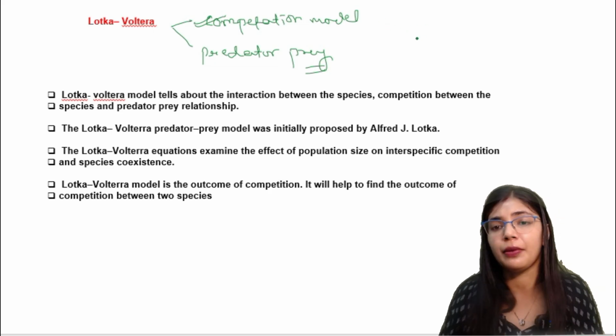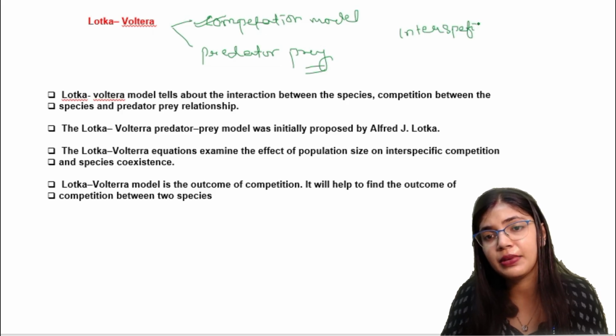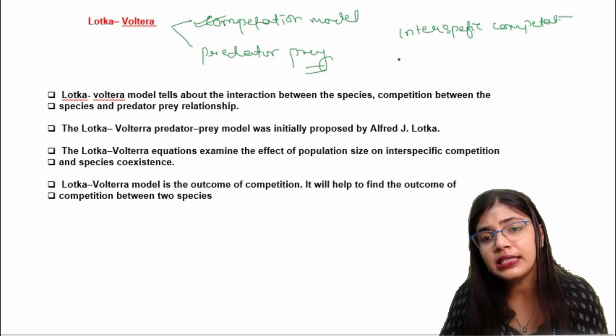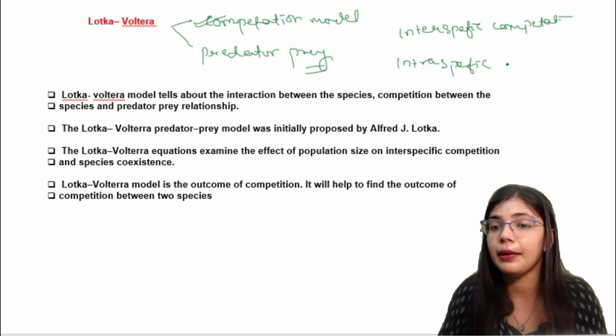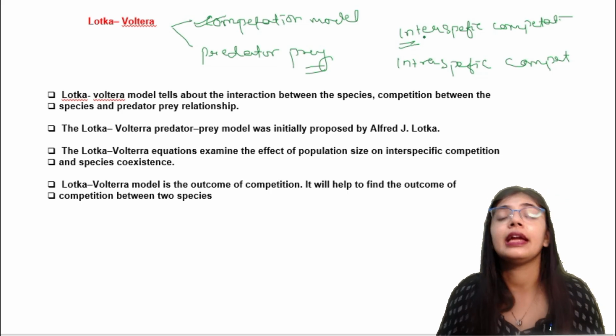So here two types of competition can take place, interspecific competition or else intraspecific competition. What do you mean by interspecific?